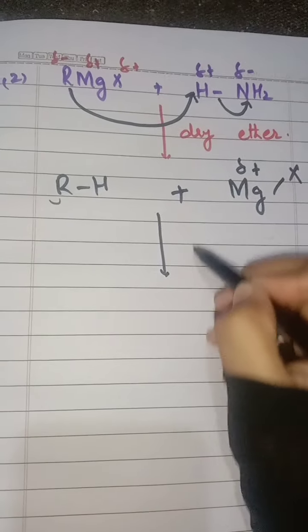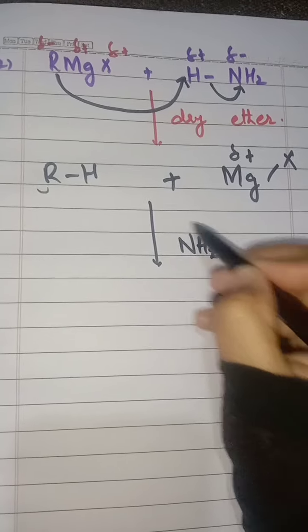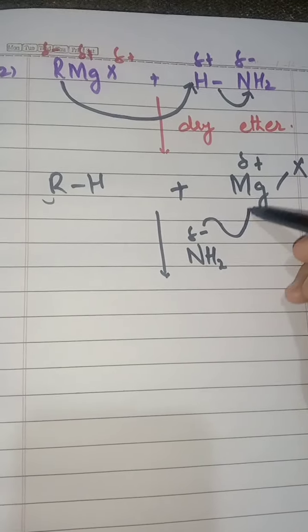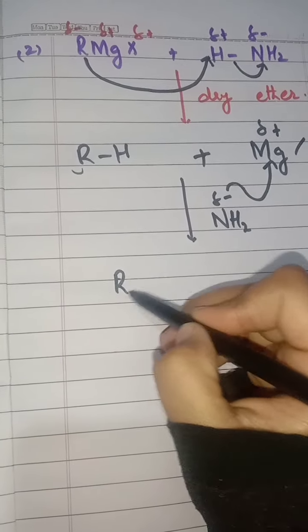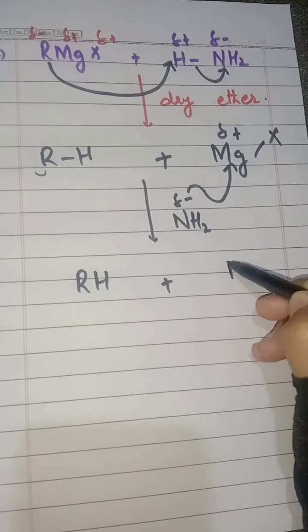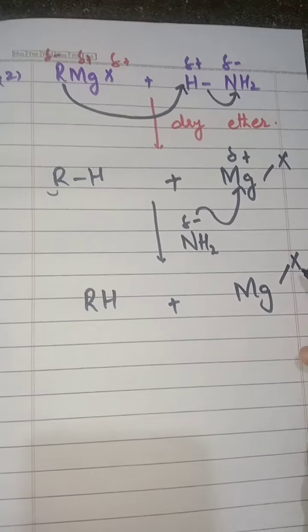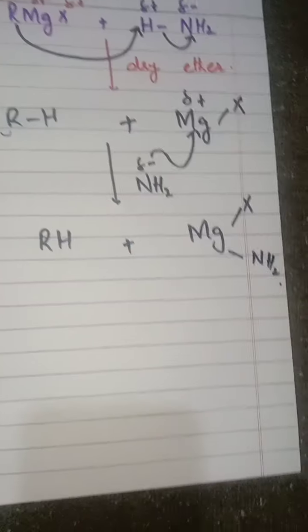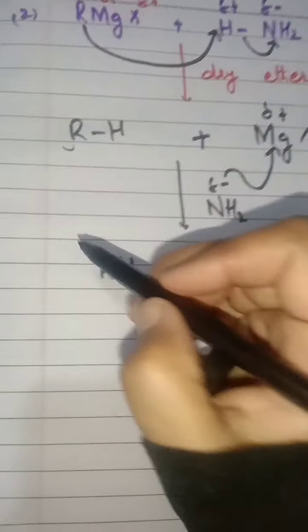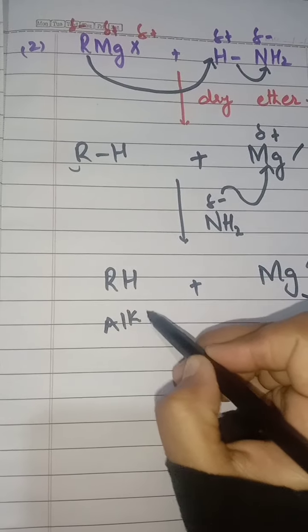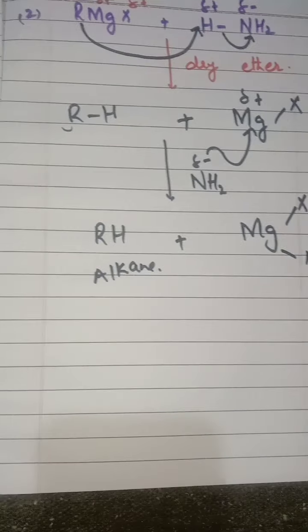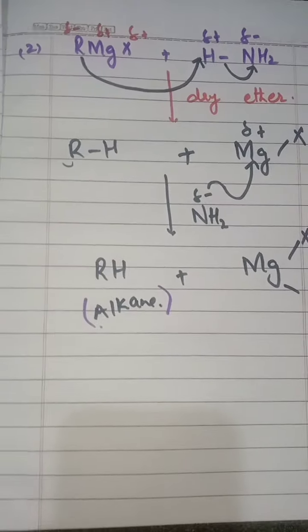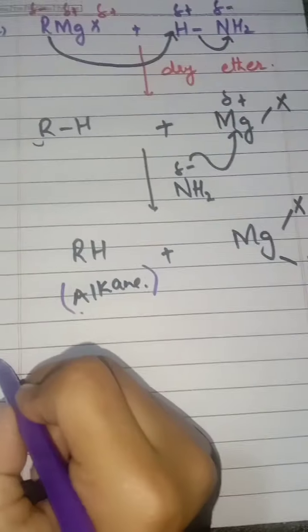Now in the next step, this ammonia group will attack over here and will be attached, and this is again alkane, that is our product.